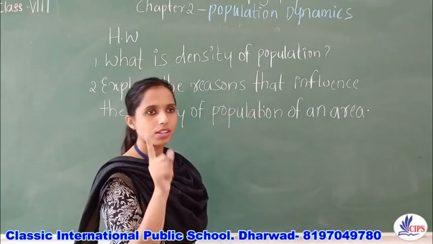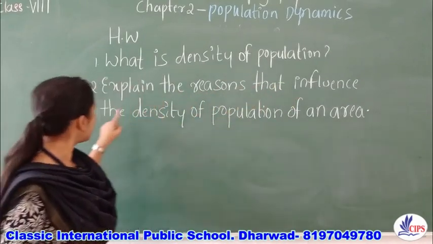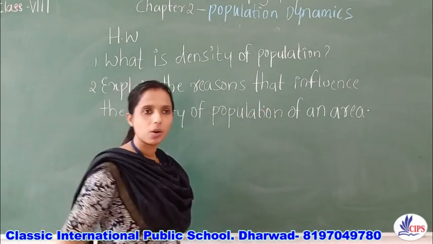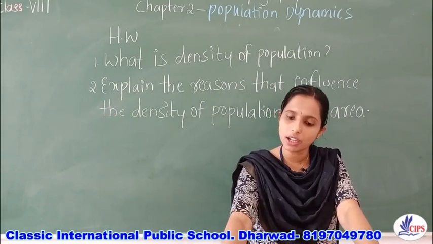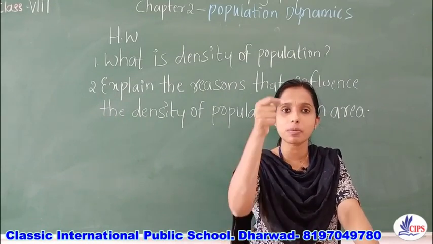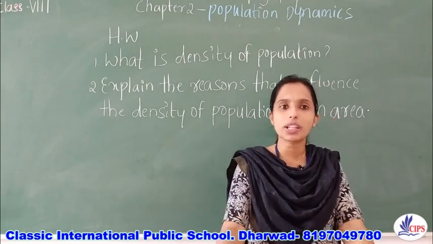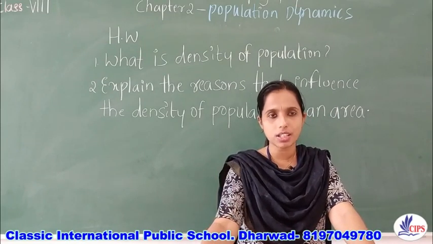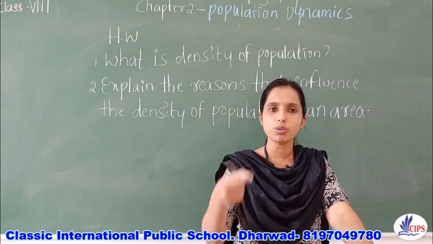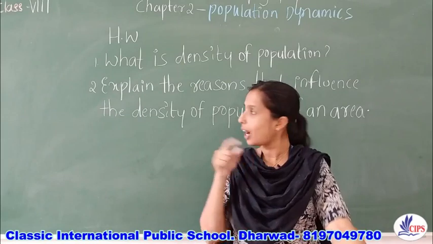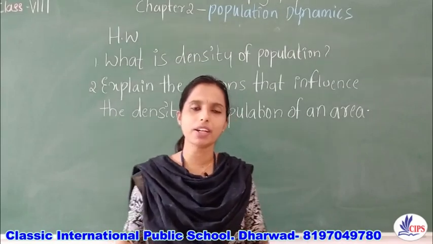What does that mean? The second question is, explain the reasons that influence the density of population of an area. Whether low density or high density, there are some reasons behind. You have to explain those reasons, whether it is the weather conditions or the industrialization of that area or that country is highly developed. There are just 4 to 5 reasons. Write the reasons one by one and try to explain.